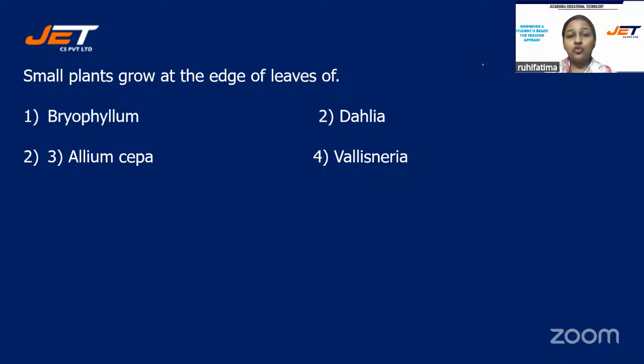Small plants grow at the edge of leaves of bryophyllum, dahlia, allium cepa, or vallisneria. Yes, students, you all are correct. Those who have selected option number one, bryophyllum. Well done.